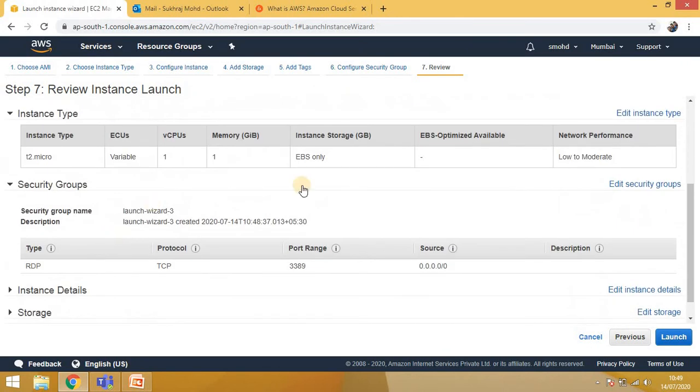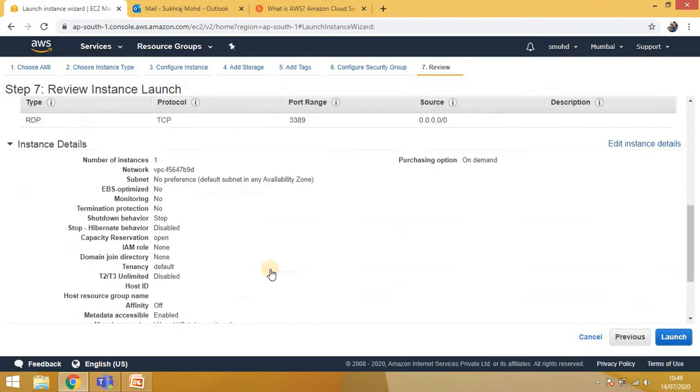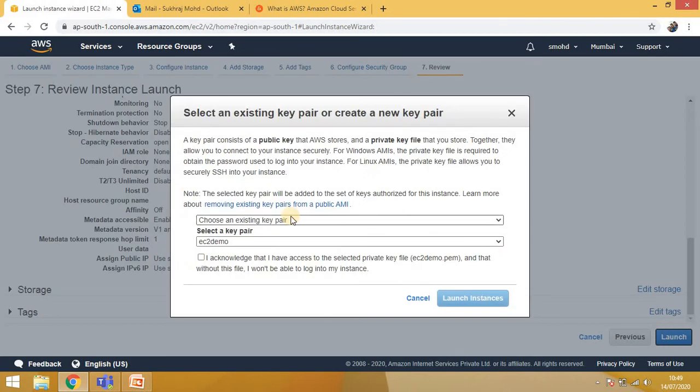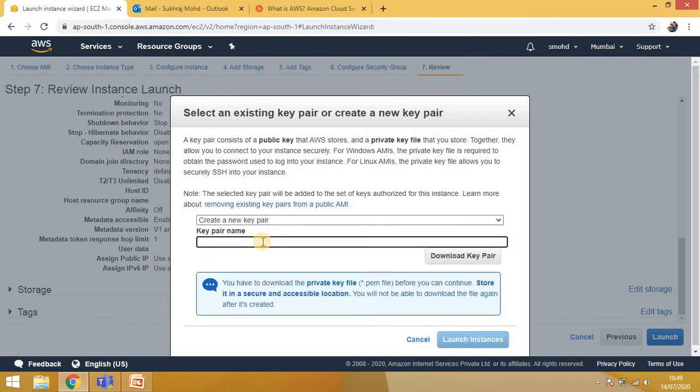Here you can review whatever things you have selected, like instance detail. Here you can check everything. If you want to change, just click on previous and after that you can change, or click on launch. After the launch, you can provide any key pair name. Suppose I provide my existing EC2 one, or I can select a new one. Just click on create a new key pair.